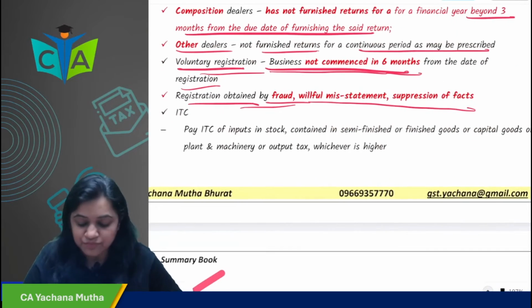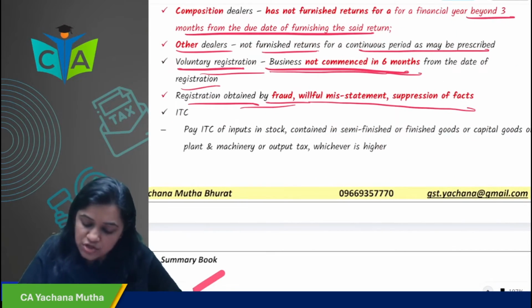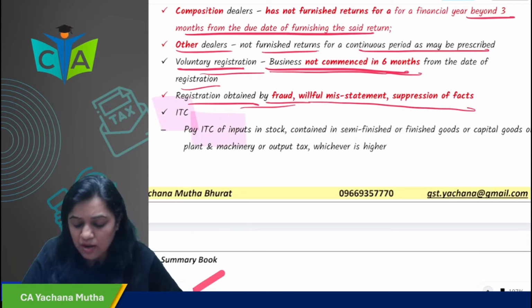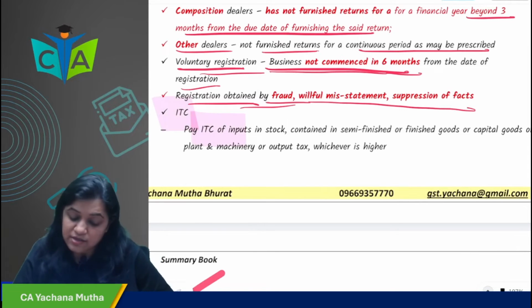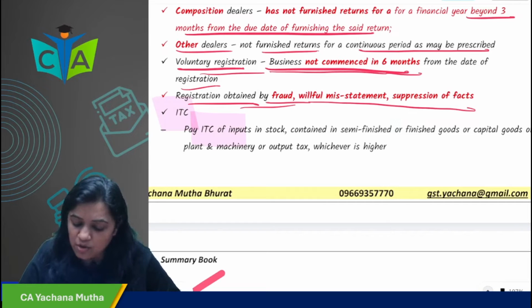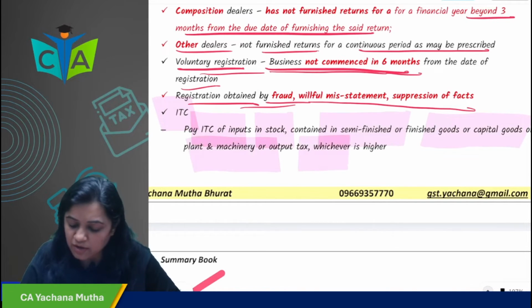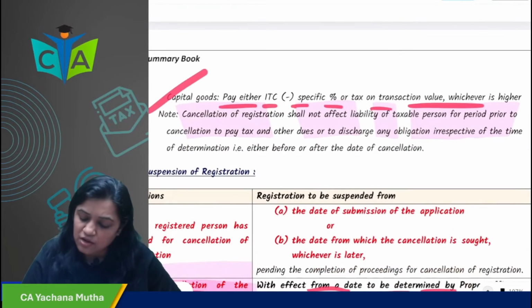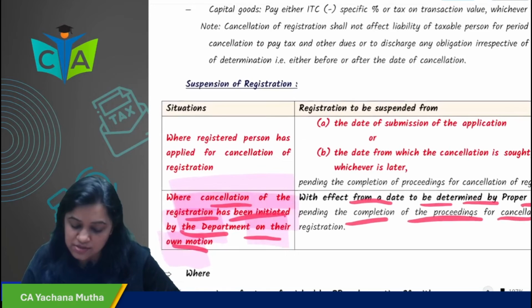The officer will determine. And if your registration is cancelled, then you have to pay ITC. We have already discussed this in the ITC chapter. You have to pay ITC of the inputs in stock, containing semi-finished goods, finished goods or capital goods, plant and machinery, or output tax, whichever is higher. So the ITC reversal we have already discussed.